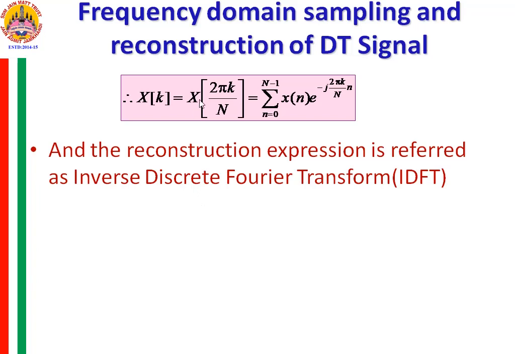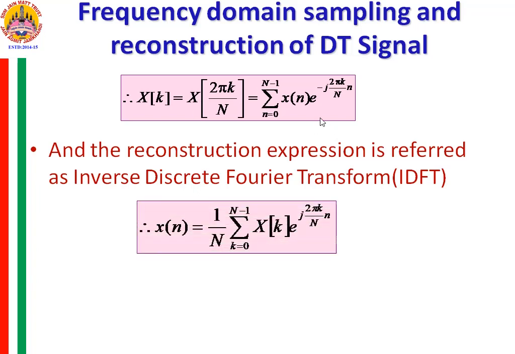This is called the DFT equation, and the inverse DFT equation is x of n is equal to 1 by N summation k from 0 to N minus 1 of X of k e raised to j 2 pi k by capital N into small n. So these are the pair of equations. This equation is used to find the discrete Fourier transform of the signal, and this equation is used to find the inverse discrete Fourier transform, or to recover the signal x of n from its DFT.